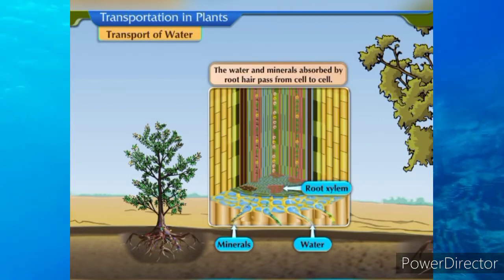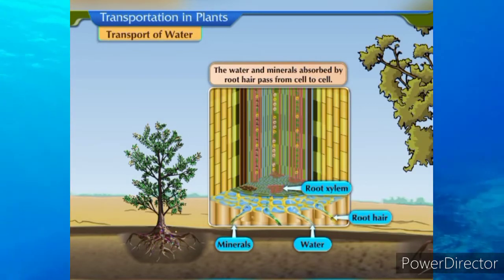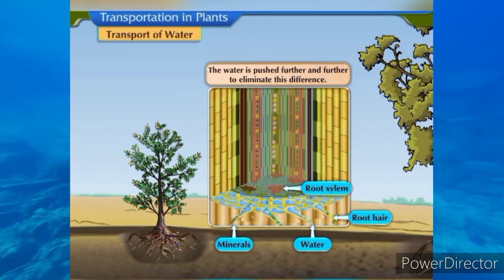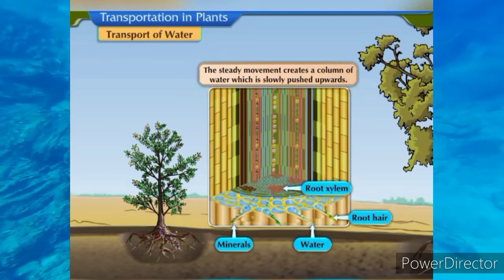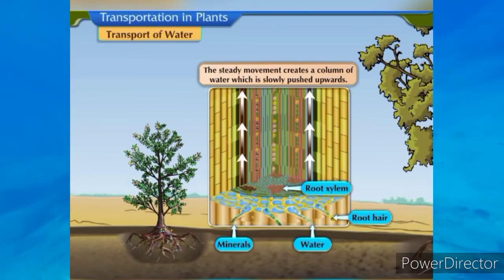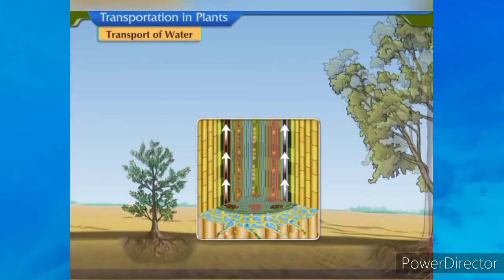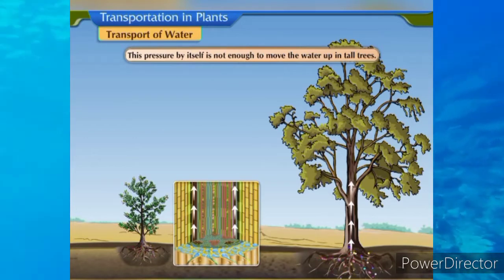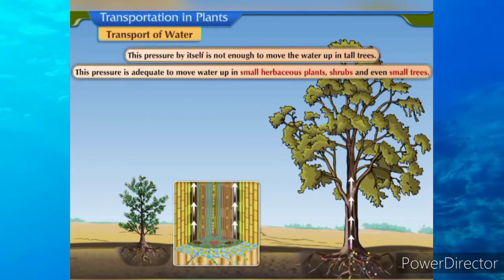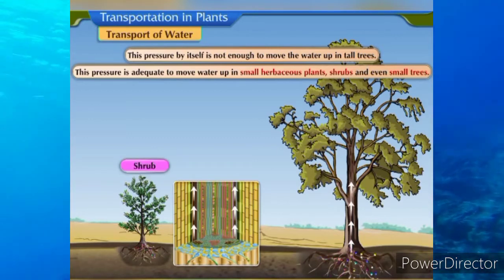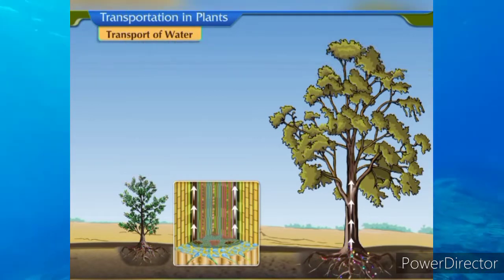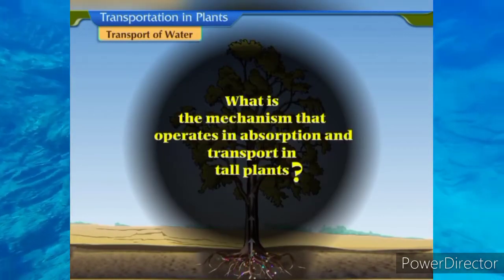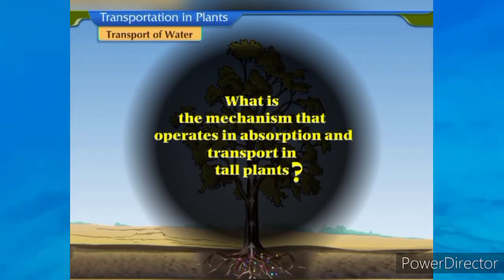The water and minerals absorbed by root hair pass from cell to cell. The water is pushed further and further to eliminate this difference. The steady movement creates a column of water which is slowly pushed upwards. This pressure by itself is not enough to move the water up in tall trees. This pressure is adequate to move water up in small herbaceous plants, shrubs, and even small trees. If this mechanism is not likely to occur in tall plants, then what is the mechanism that operates in absorption and transport in tall plants?